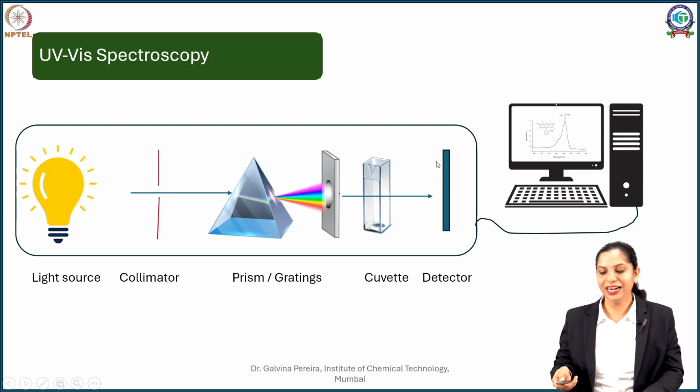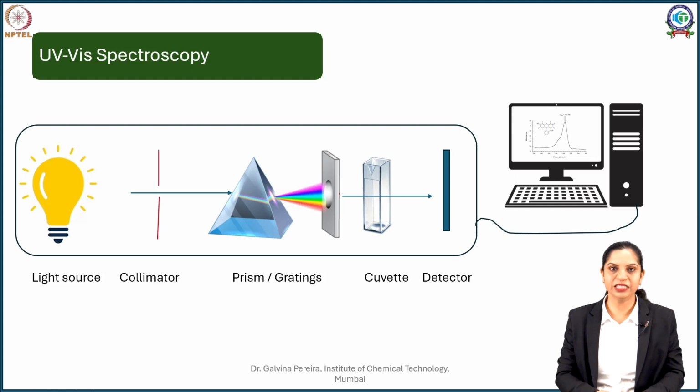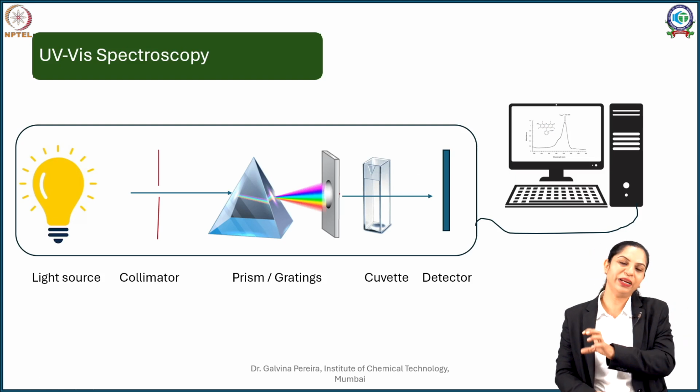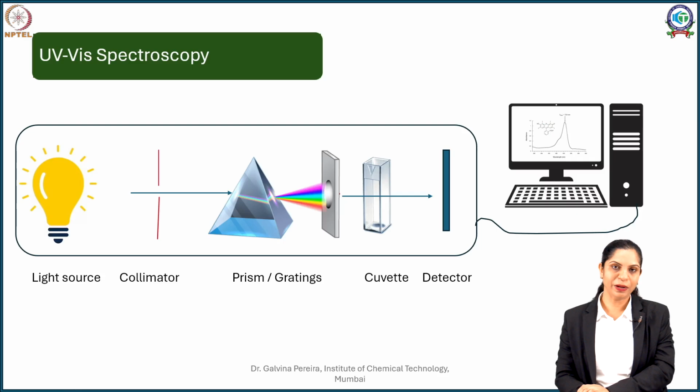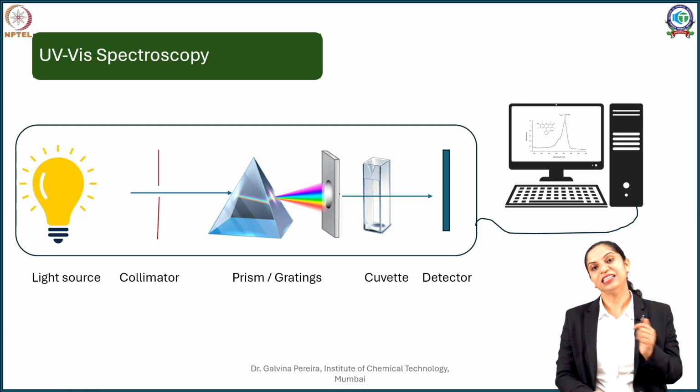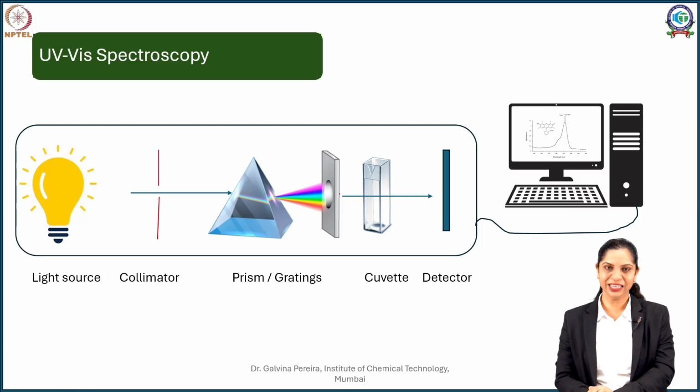As an output, you will see a UV spectrum and an absorbance reading. This absorbance reading will tell me how much quantity of my substance is present. So this is in brief what we do in our spectroscopic methods.